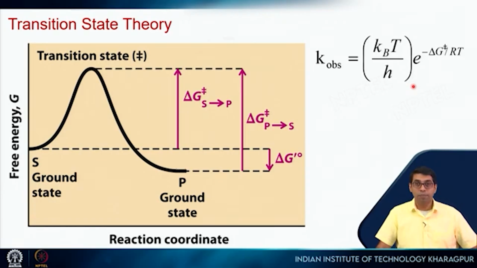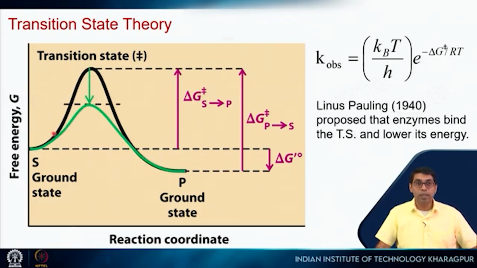by this relation, right? So, Kb is the Boltzmann constant, T is the temperature in Kelvin, that is the absolute temperature, h is Planck's constant, delta G is this energy barrier, right? And then R is the gas constant and T is again the absolute temperature. So, higher the barrier, lower will be the observed rate. It is hypothesized that enzymes lower this energy barrier.